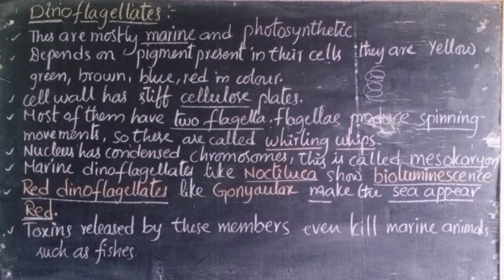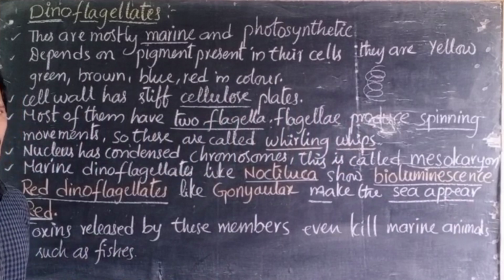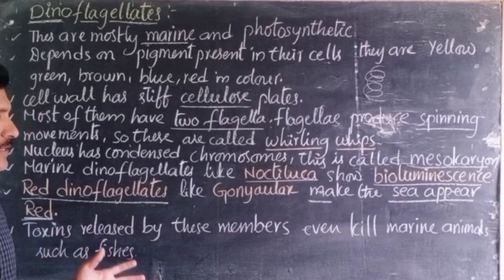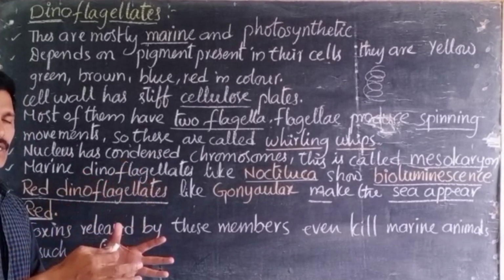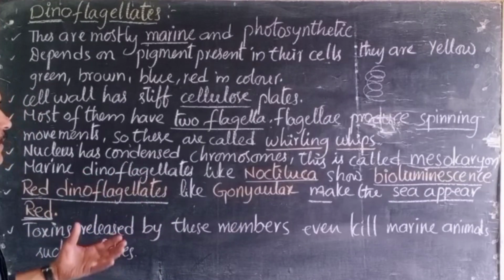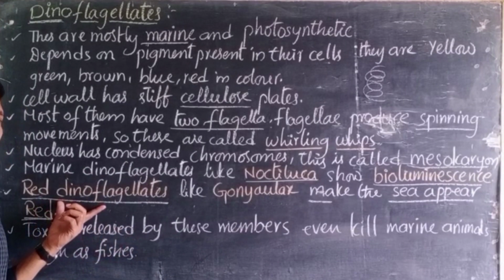We know the Red Sea, generally called so. Why is it red in color? The water is not red. The water in the ocean looks red. Why? Because of the presence of red dinoflagellates.